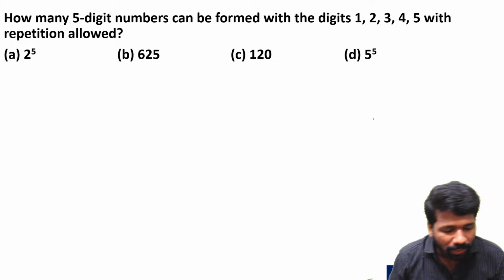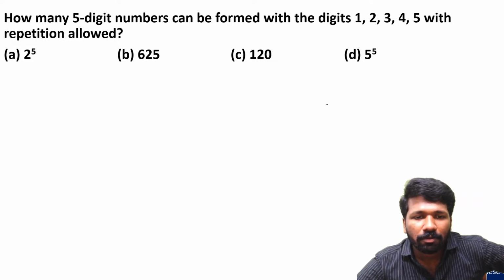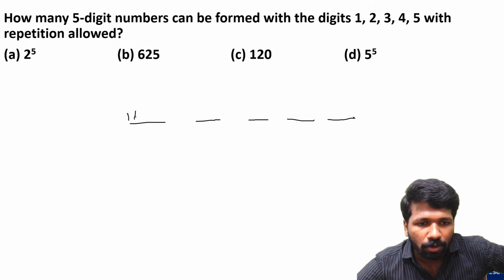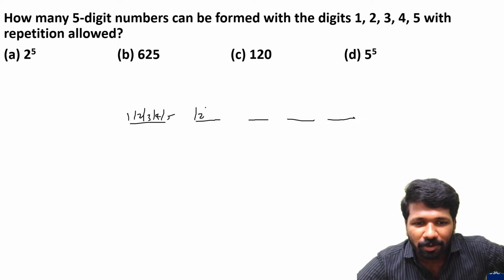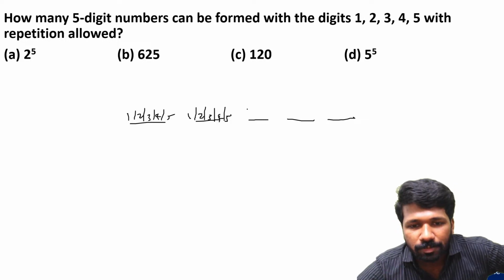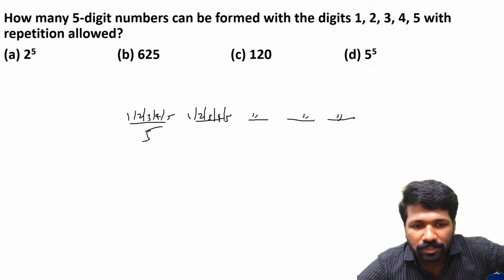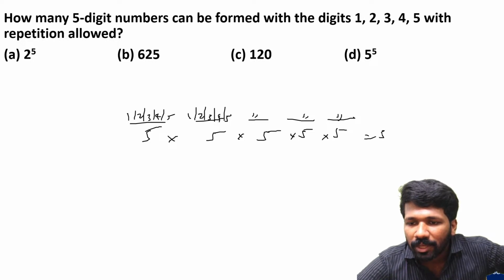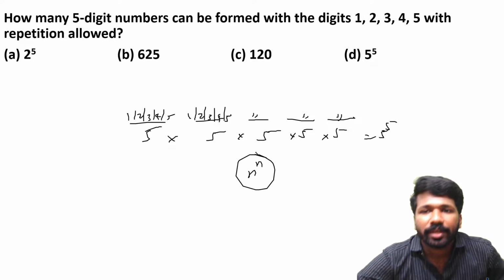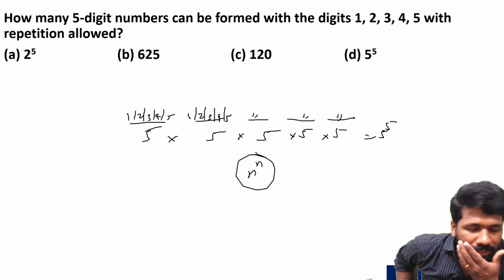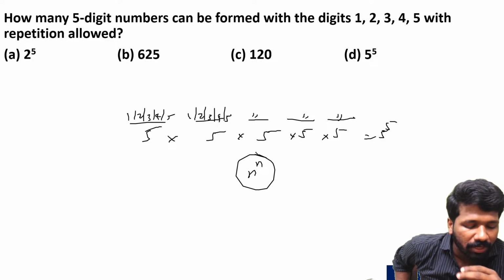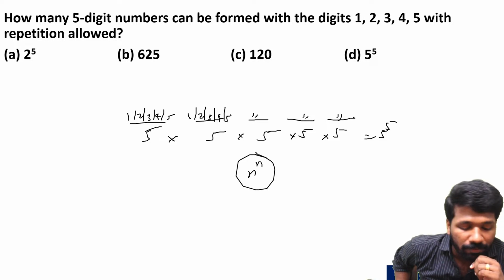But this question can be asked this way also, with repetition allowed. Repetition allowed means the number used can be used again also. In that case, you can use 1 or 2 or 3 or 4 or 5 here, here also 1 or 2 or 3 or 4 or 5. The number already fixed may be repeated also. That is why here also same, here also same. So that is 5 into 5 into 5 into 5 into 5, the fundamental principle of counting, multiplication rule. That will be 5 raised to 5, or in general n raised to n. If n positions are there and n numbers are to be filled with repetition allowed, that is n raised to n, or 5 raised to 5 in this case.